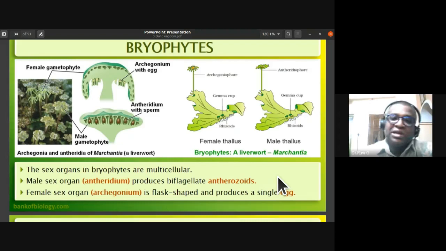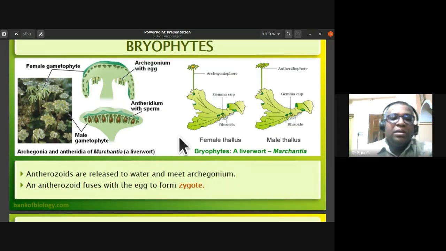The antherozoids are released into water and carried by it, and they meet the egg cell in the archegonium. An antherozoid fuses with the egg to form the zygote. You can see the male thallus and female thallus here. The archegonia will be here, and the antheridiopore has the antheridium. The sporophyte is dependent upon the gametophyte, which you should also understand.